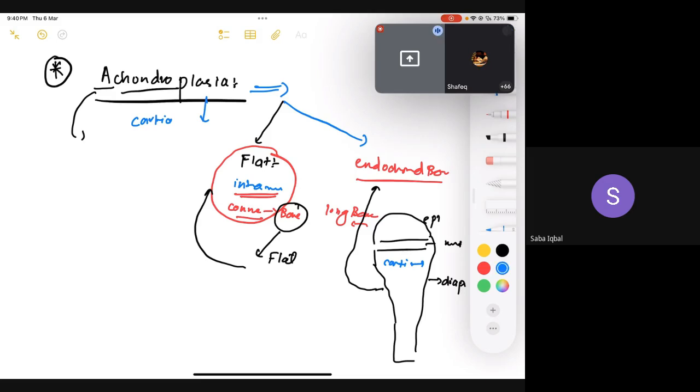So we know that for the formation of long bones, first of all, we need cartilage to be laid down. That's the main point. Can I say that for long bone formation, first I need cartilage to be laid down, then it is going to be replaced by mature bone? Yes. Perfect. So I can also say that in achondroplasia, as we already discussed, you basically can't form chondrocytes, right? So I would say that this phenomenon of bone formation is going to be disrupted, while the other one is fine.